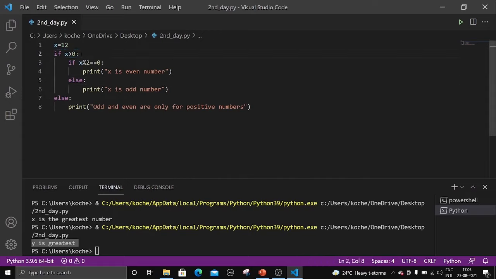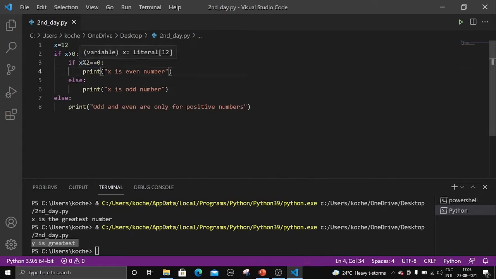And if this condition is satisfied, it will enter the statements under this if block. What are the statements under this if block? These statements, right? How am I saying they are under this if? Because of the indent, because of the space, right? So if x mod 2 double equal to 0, I said you in the previous video and in the starting of this video as well, if x mod 2, that is number mod 2, is equal to 0, then the number is an even number, right? So if this condition is satisfied, it will enter the statements under this if block. These are nothing but print x is even number.